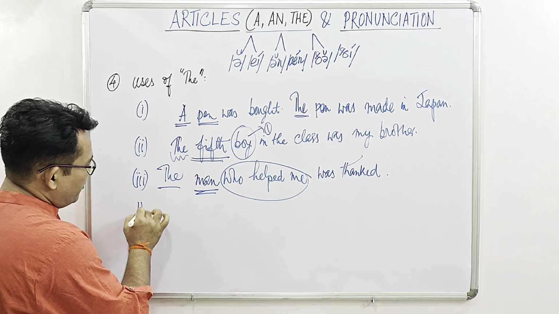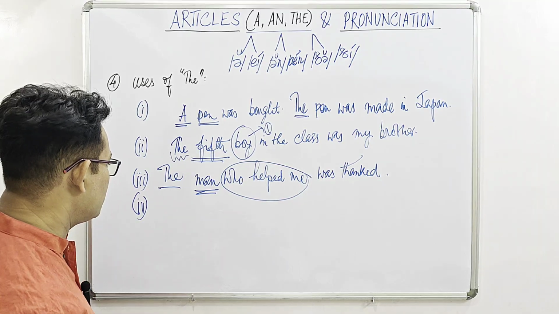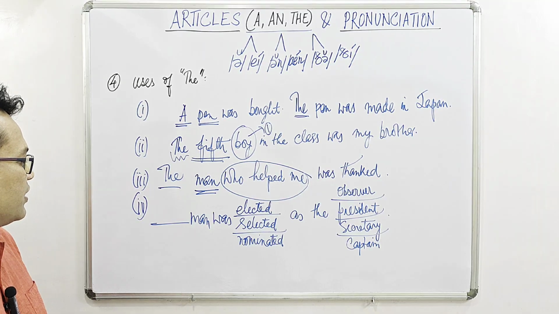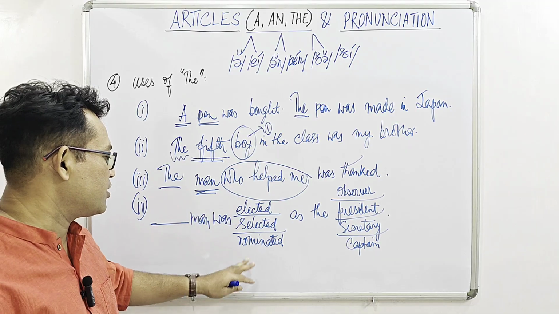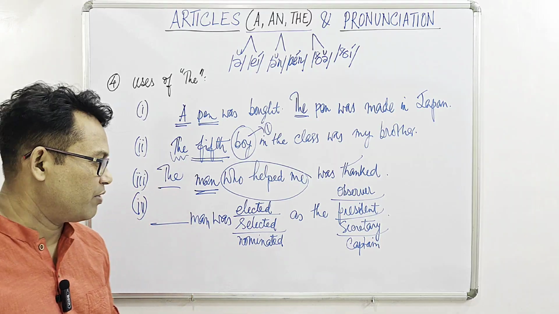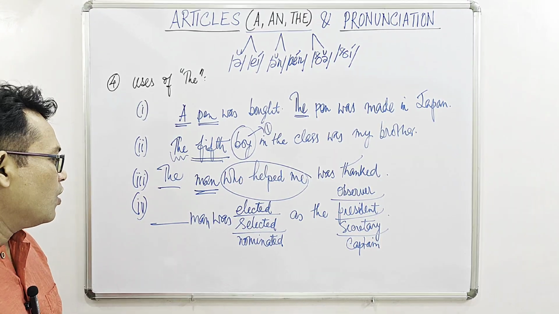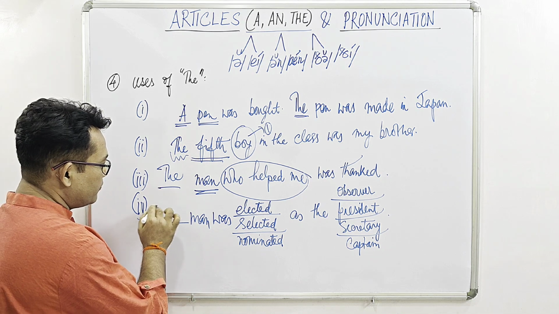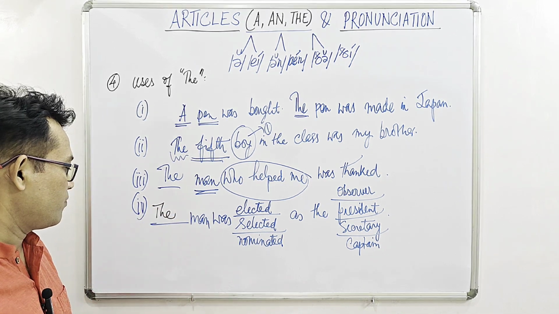Then point number 4, very interesting and confusing at times. So if we get situations like this, the man was elected or selected or nominated as the observer or the president or the secretary or the captain. Okay, then remember that here we have to use the. I'm talking about a specific person.